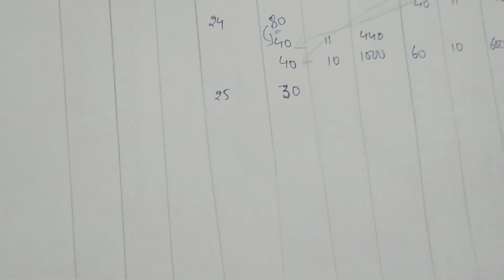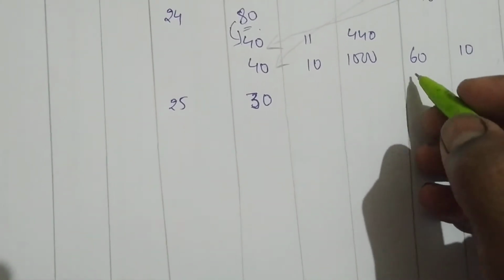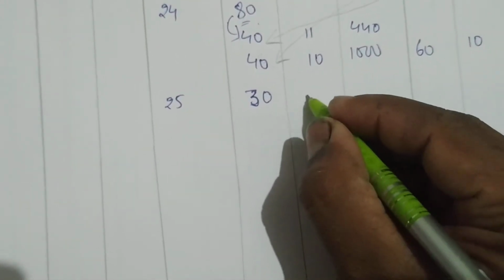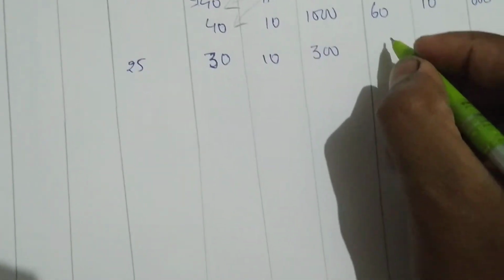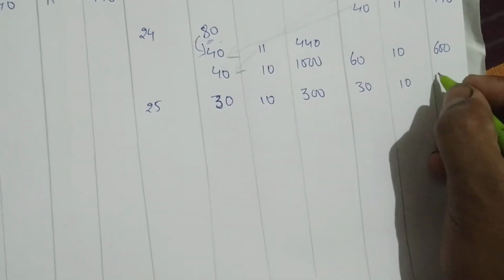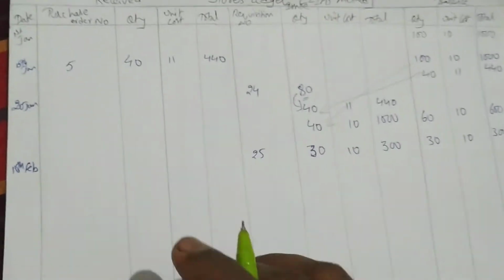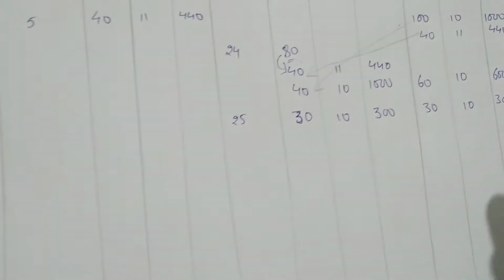Okay, and the price will be, from this only we can issue. So from this 60 we are issuing. I can directly write at 10 rupees, 300. How much is left over? From 60 we have given 30. Left over is 30. At 10 rupees I am writing 300. Okay, simple, very easy. So the balance we are having here is 30 units, 10 rupees, 300.